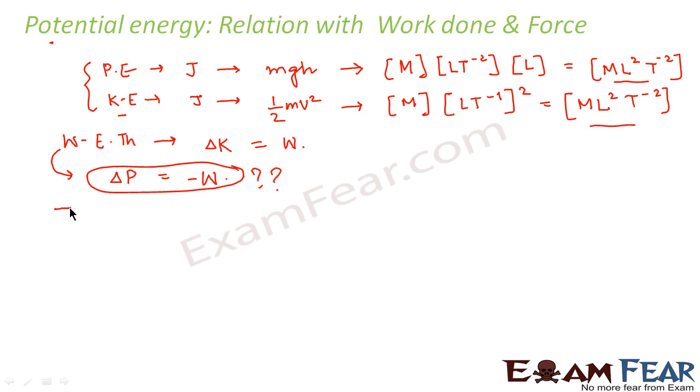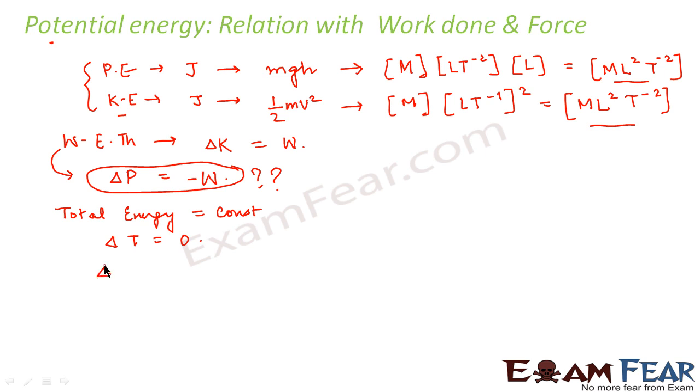We know that in any system, the total energy remains constant, right? We know it from conservation of energy. We will deal with conservation of energy in detail as we go towards the end of this chapter. So total energy in any system is constant. That means the change in total energy is equal to 0, right? If something is constant, that means change in that particular thing will be 0.